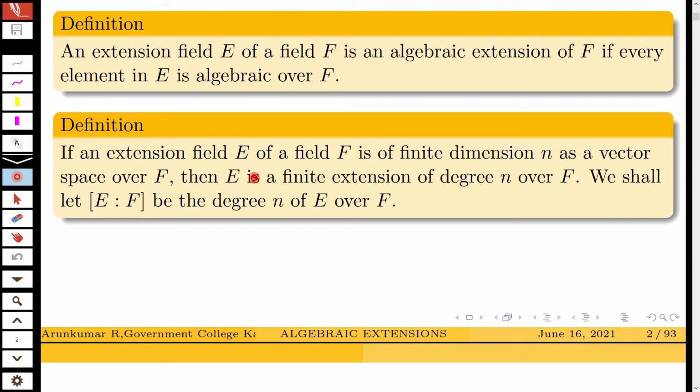Now we discuss what is meant by finite extension. This is a definition. If an extension field E of a field F is of finite dimension n as a vector space over F, then E is a finite extension of degree n over F. We shall let degree of E over F be n. That is, we write degree of E over F equal to n.